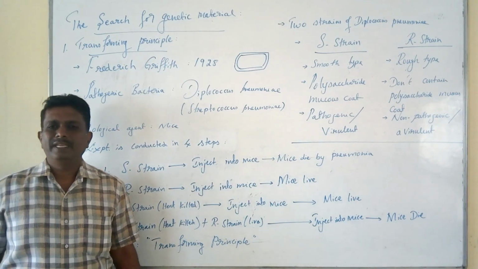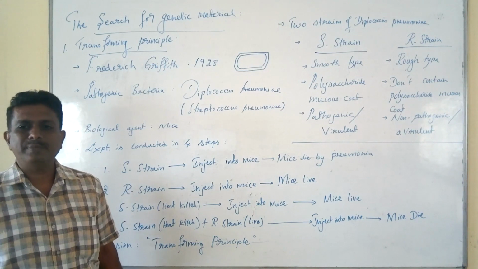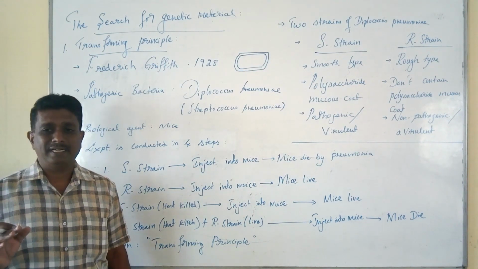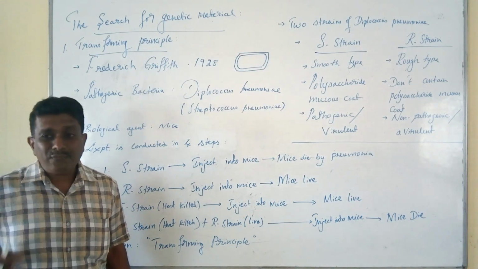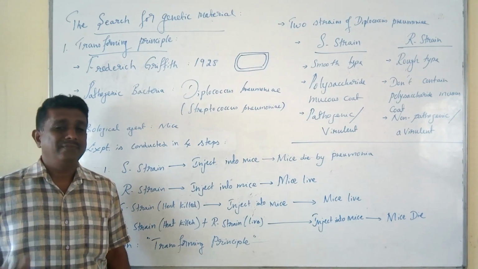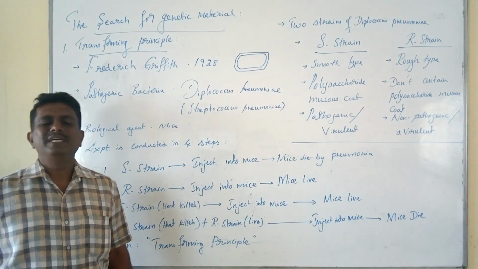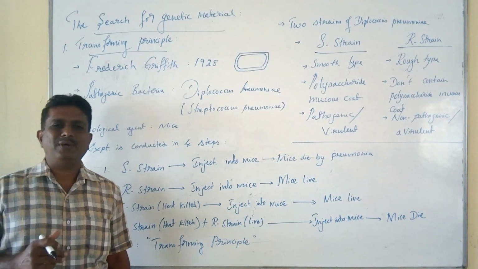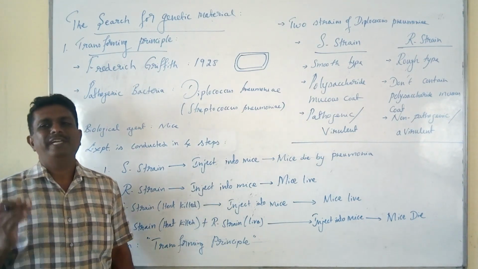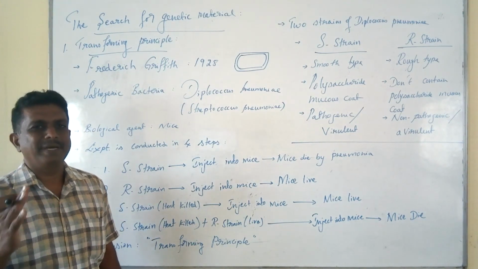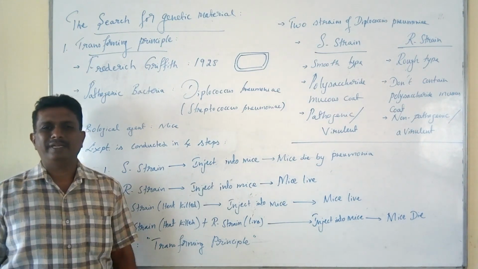This must be due to the transformation of genetic material. But he failed to define the biochemical nature of the transforming principle through the experiment.